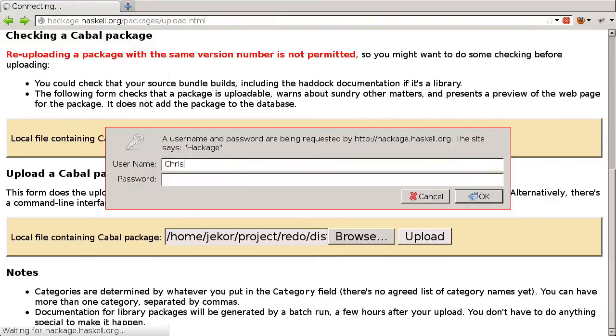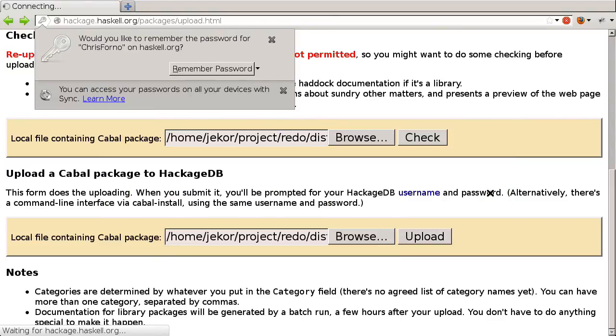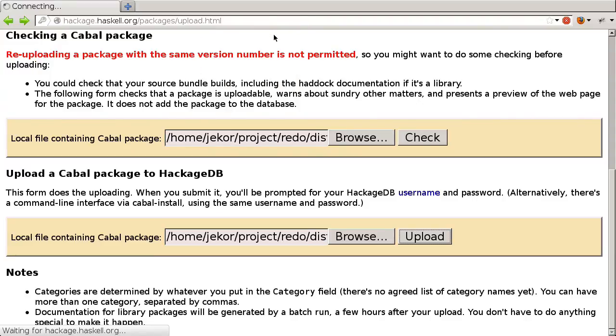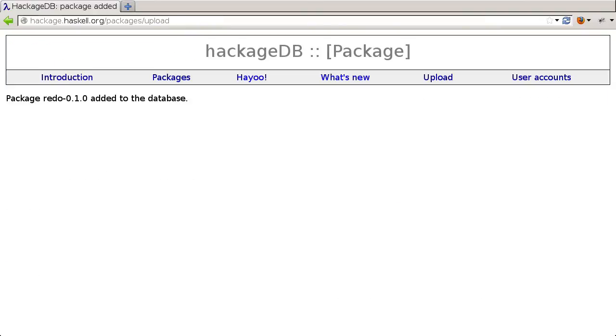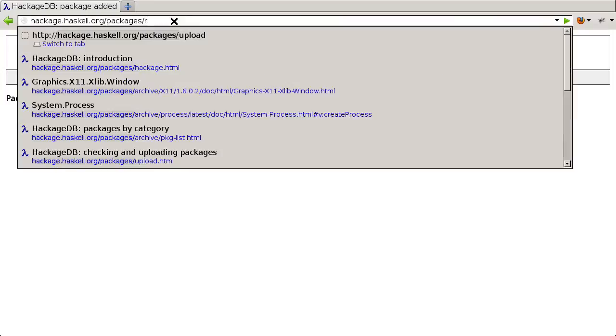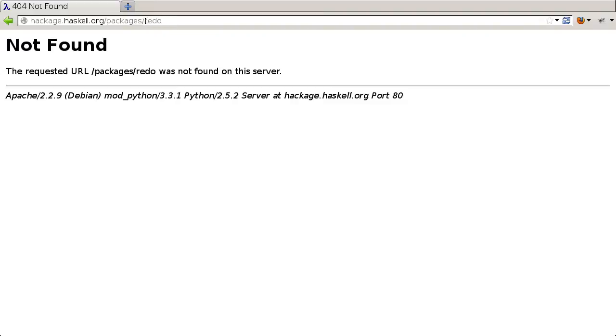And I'll enter my username. And password. And no, I do not want to remember the password. So it looks like the upload was successful. To test that, let's go to Packages, Redo. And I don't see anything there, so let's go back to the main page. And it probably takes a little while to process.